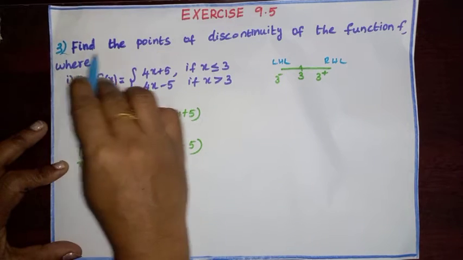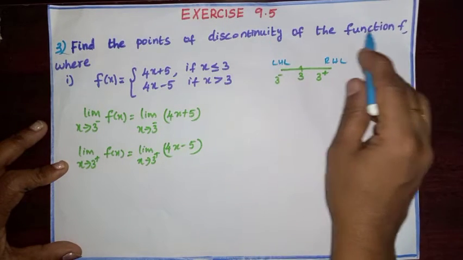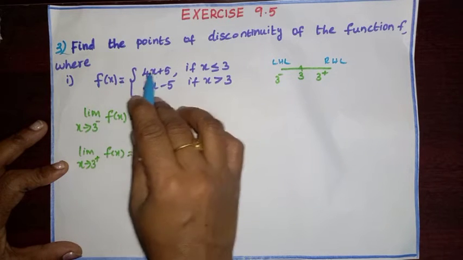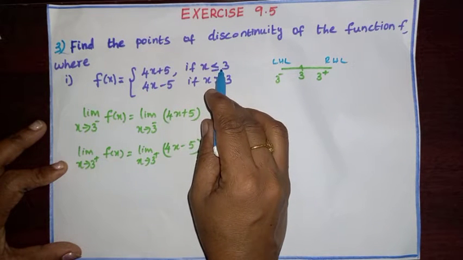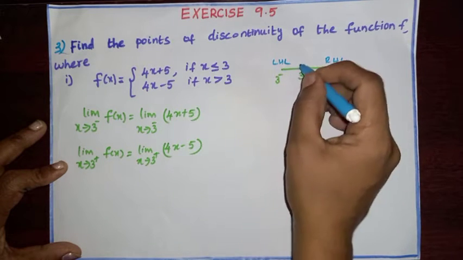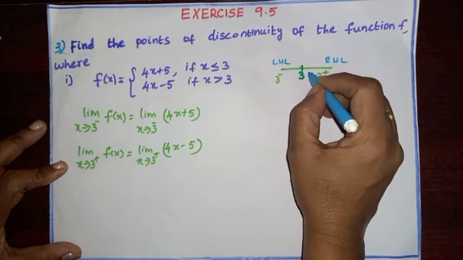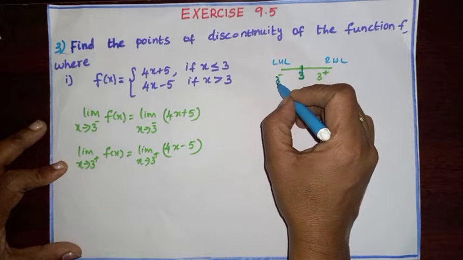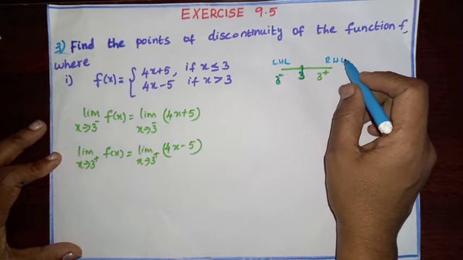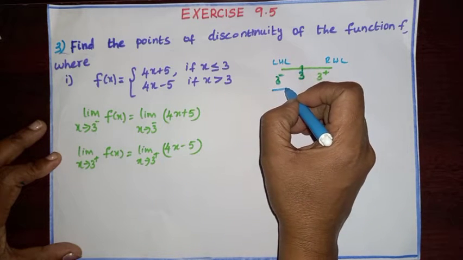Question number 3. Find the points of discontinuity of the function f, where first subdivision f of x equals 4x plus 5 if x is less than or equal to 3, and 4x minus 5 if x is greater than 3. So, 3 minus means before 3, that is the left hand limit. 3 plus means the right hand limit.